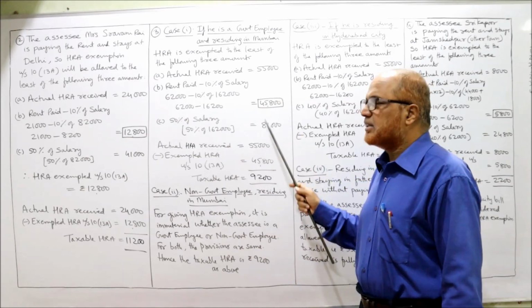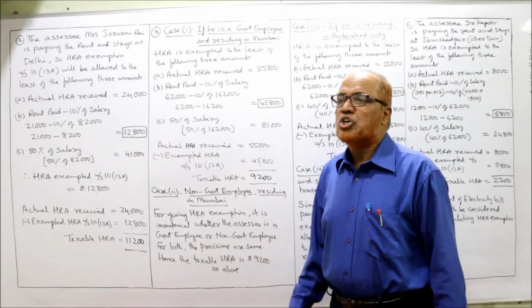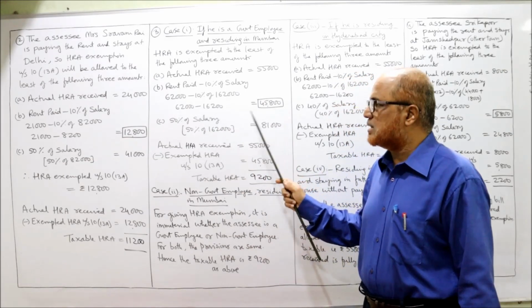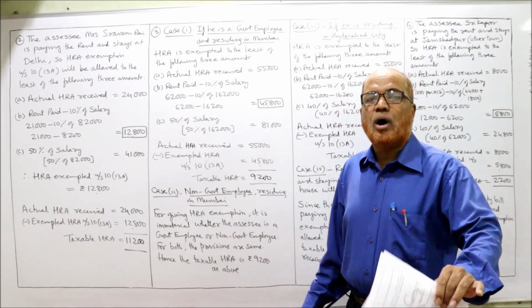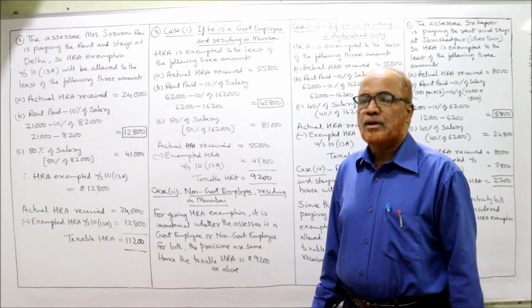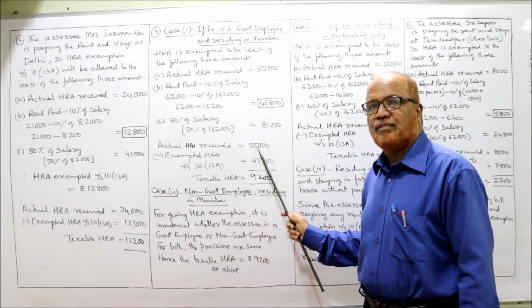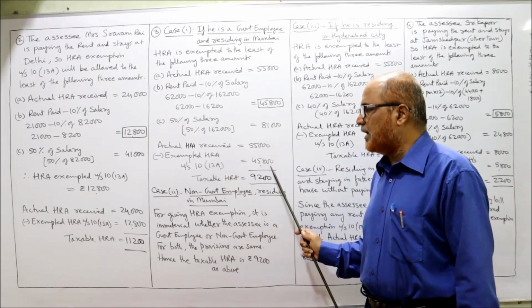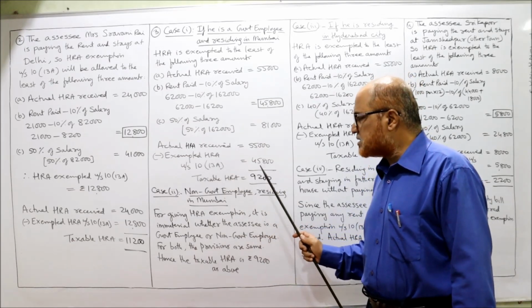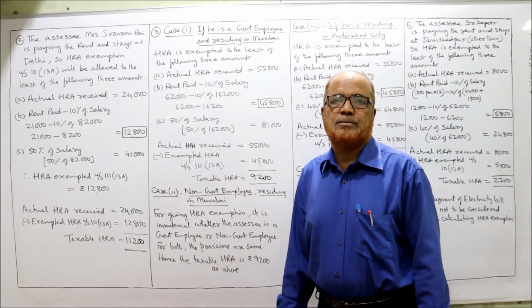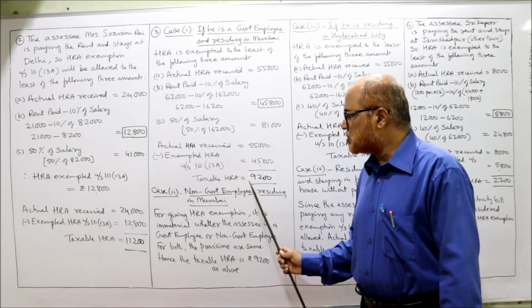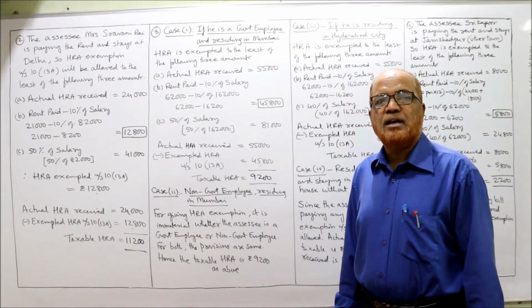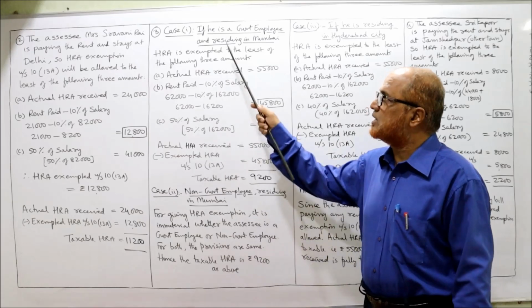The least among these 3 is exempted. 45,800 is exempted. Now it is asking how much is taxable. So take the actual HRA received, 55,000, minus the exempted HRA under section 10, 45,800. So the taxable HRA is 9,200. That's all. First case completed.